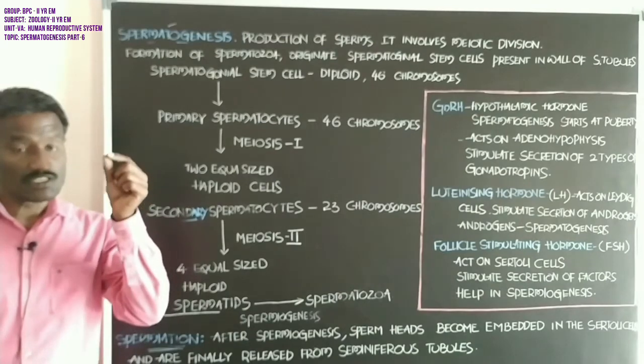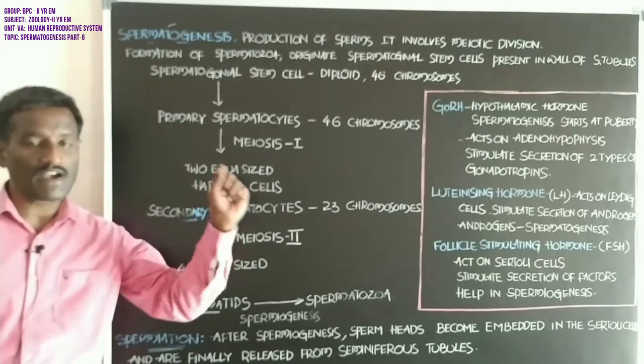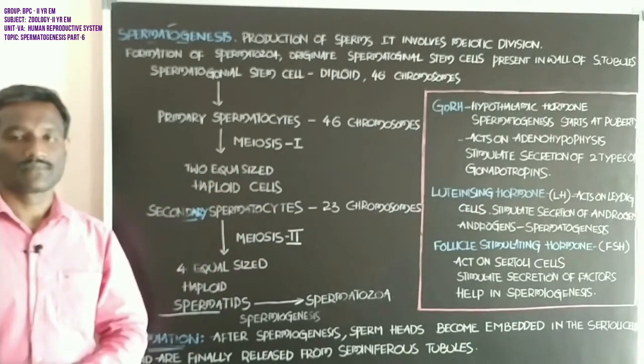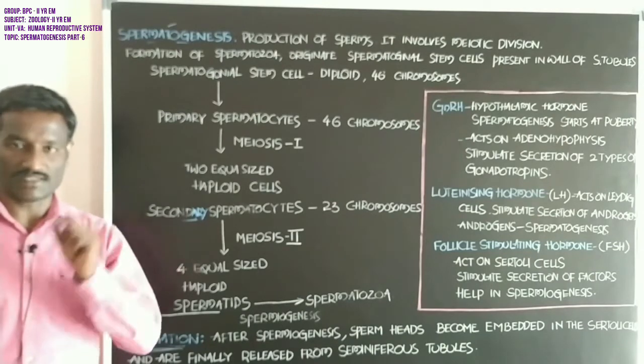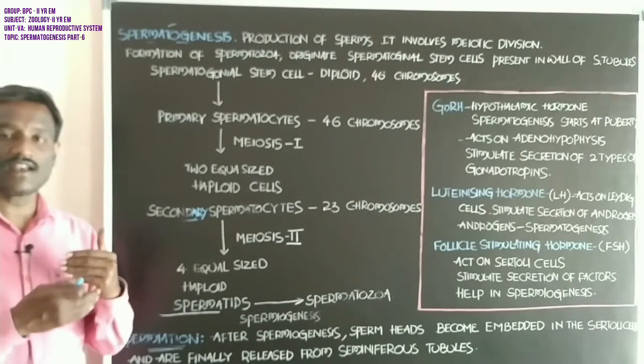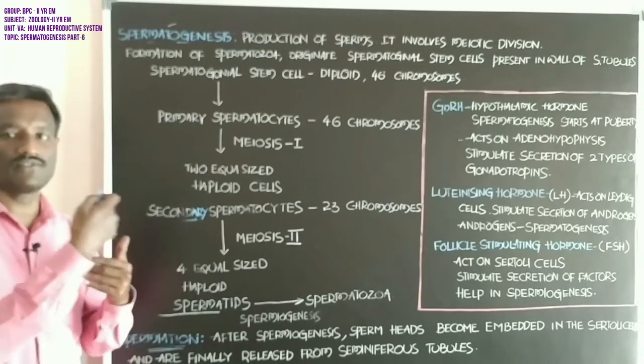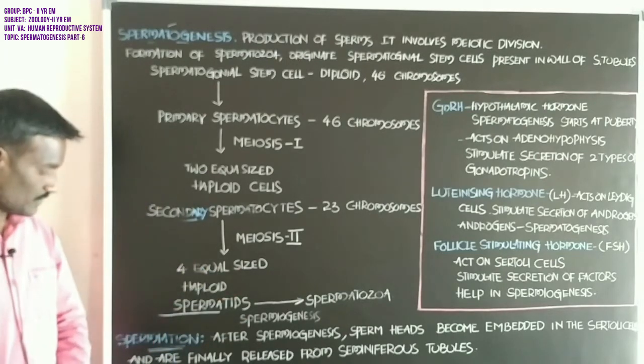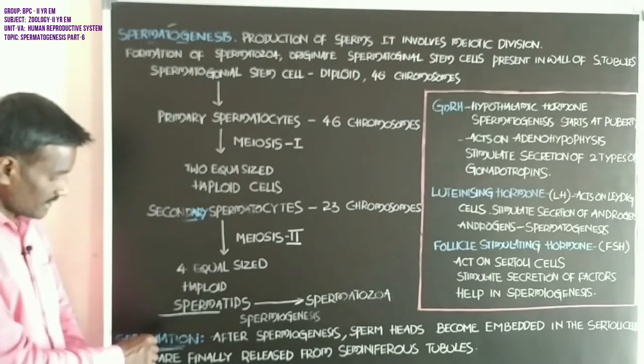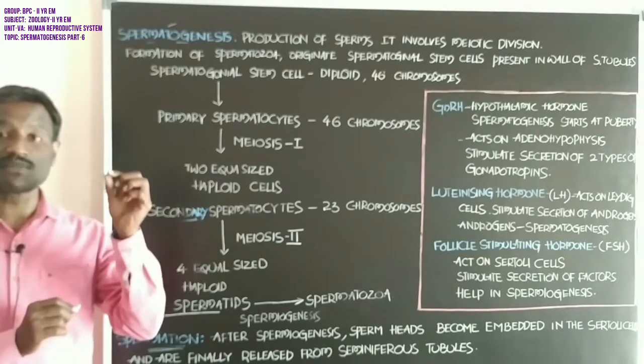The head of the sperm cell is embedded in the Sertoli cells, and finally these are released from the seminiferous tubules. Students, that is the process called spermiation.